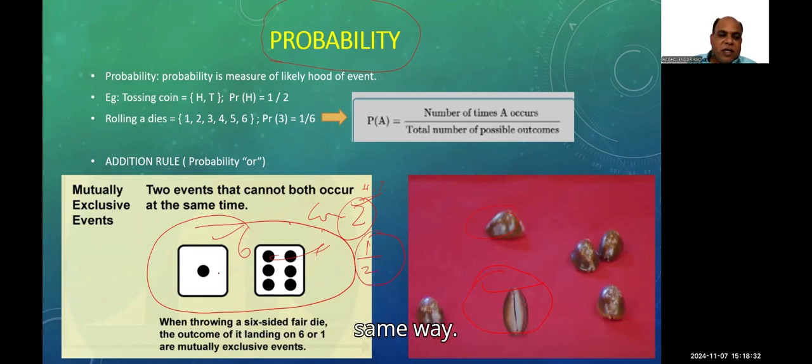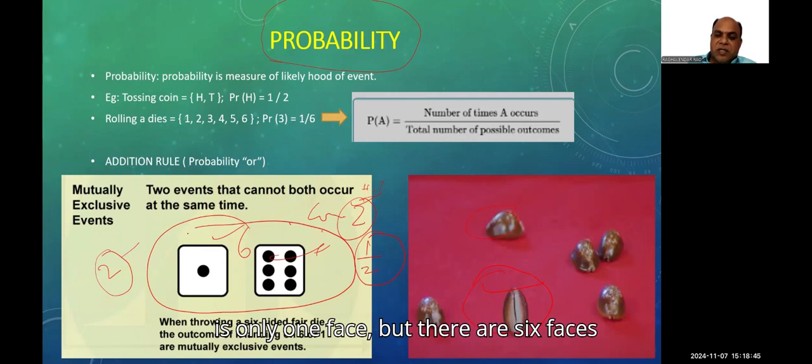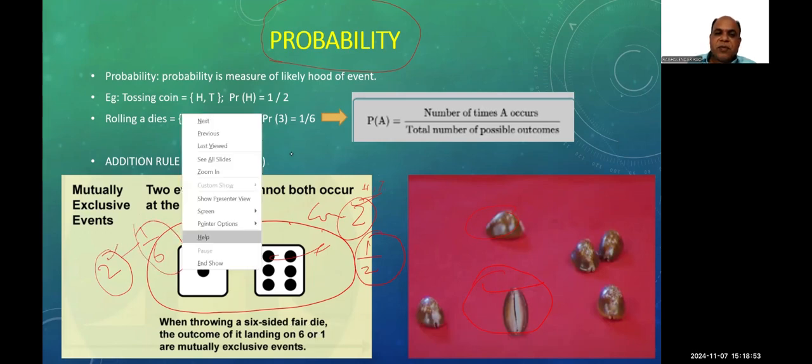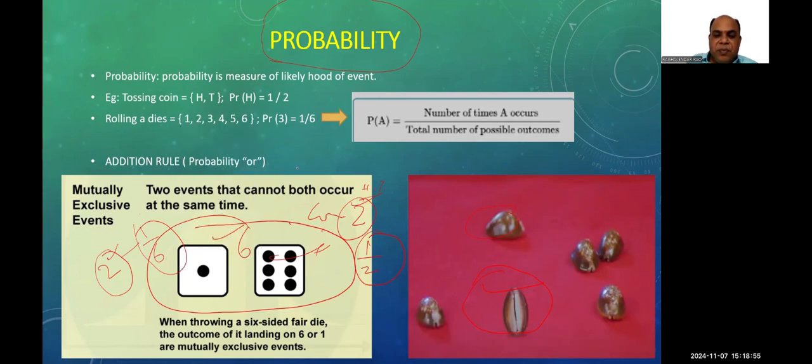In the same way, if I roll a die, suppose I have taken the number two. What is the probability of getting a 2? The 2 is only one face, but there are six faces. So 1 out of 6, so 1 by 6. So that is the formula of probability, to calculate the probability.